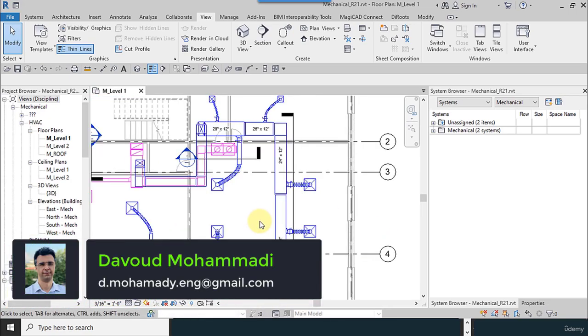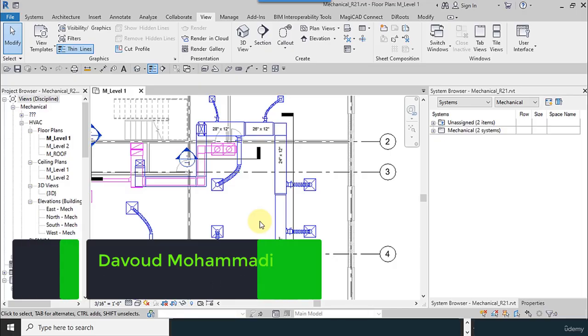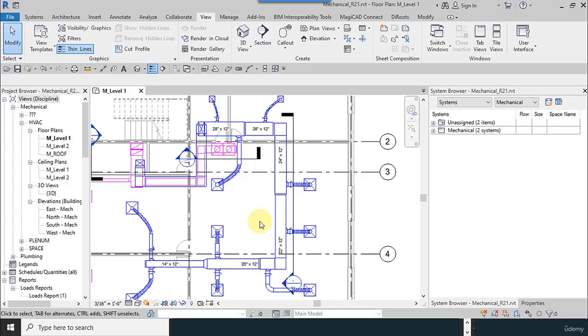In this part of our training course, we want to add a thermostat family to our project. Maybe you faced this problem of not having a thermostat family or not finding it on the internet, so you have to model the thermostat family. The thermostat family is a very deep discussion, and in this part of our training course, I try to explain it to you and model the thermostat for you.